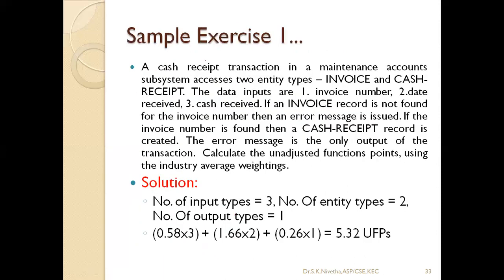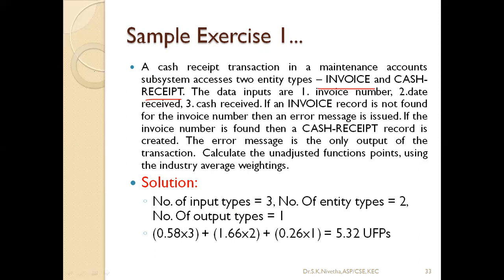For example, a cash receipt transaction in a maintenance account subsystem accesses two entity types, invoice and cash receipt. Invoice means what is received, coming into the system, and the cash receipt will be given as a bill or receipt.